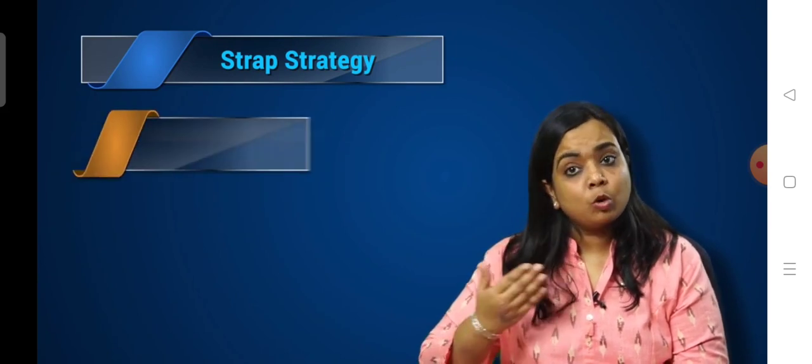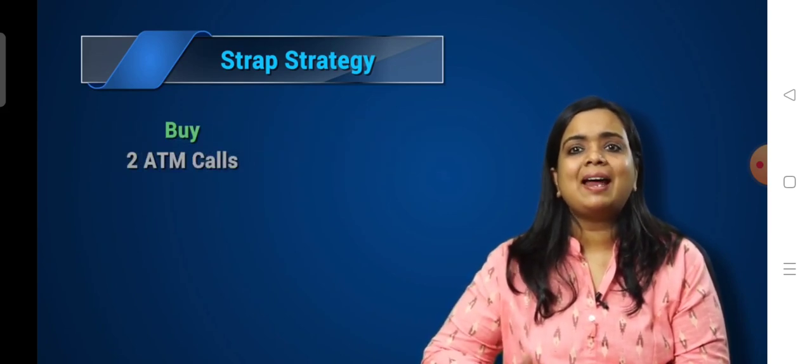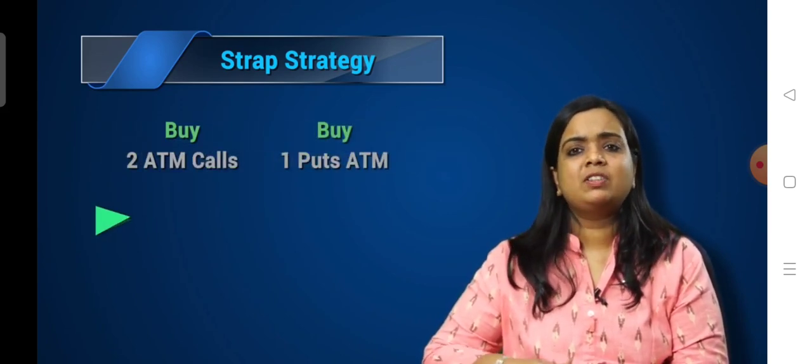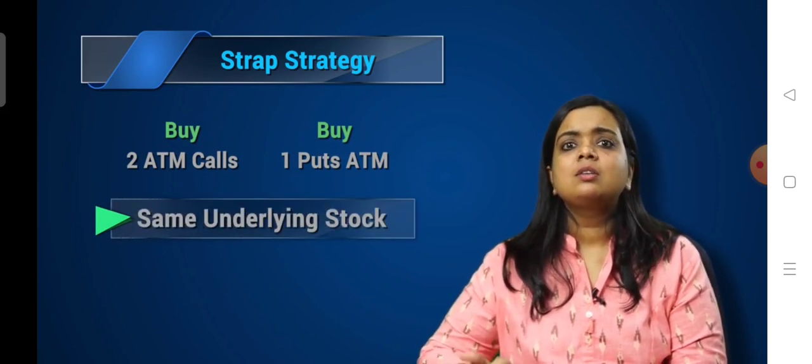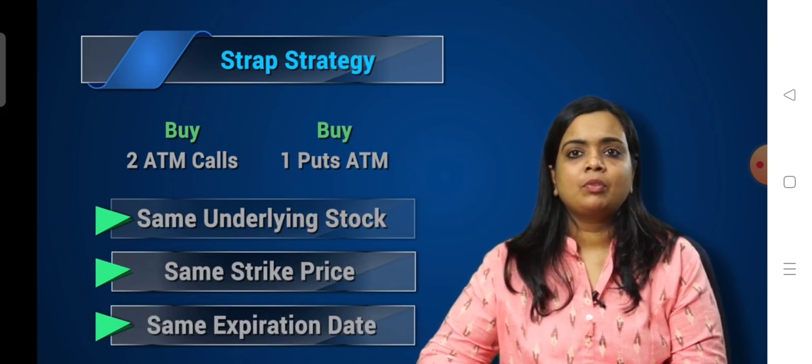Now, let's talk about a strap strategy. The strap strategy is a modified and a bullish version of a straddle. It involves buying more number of at-the-money calls and lesser puts of the same underlying stock, same strike price and same expiry. So how do we construct a strap?